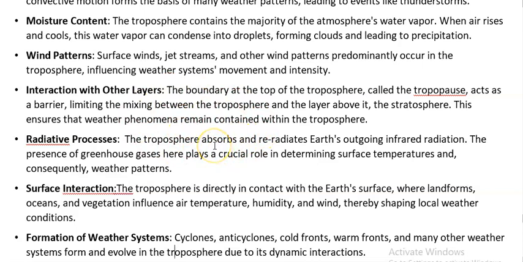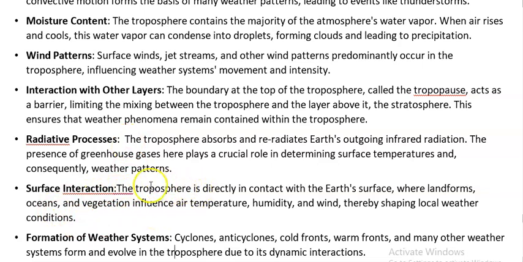Now, when we talk about the top layers, we can think about something coming from space. What is that? That is the sun's energy. So the troposphere absorbs the sun's radiation and re-radiates it back. Okay, this will be trapped by greenhouse gases, which leads to global warming. So that is the significance of this particular troposphere. Then this sunlight is coming from top to bottom and it is interacting with the surface.